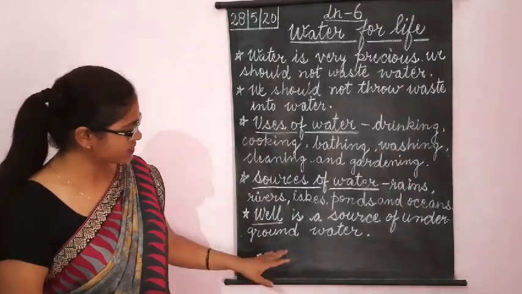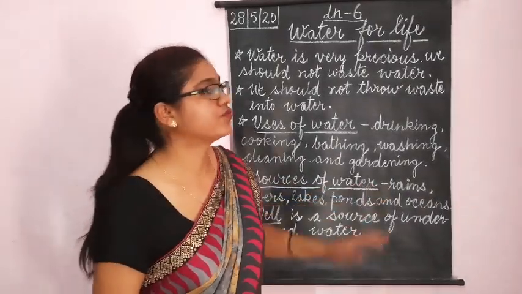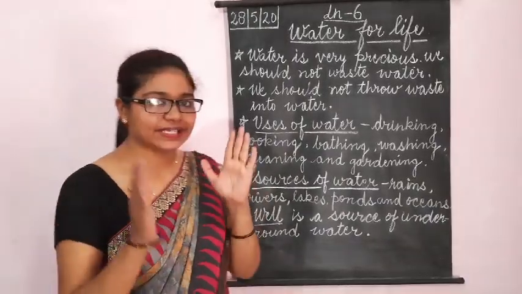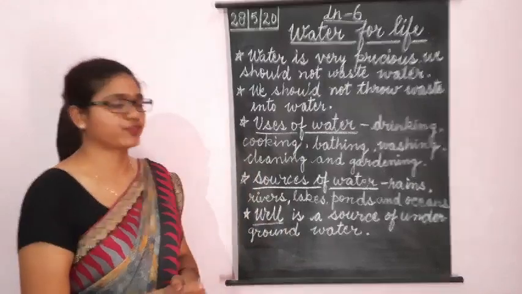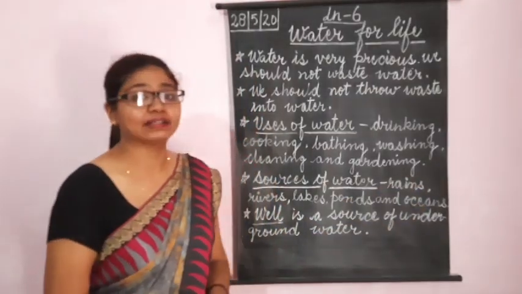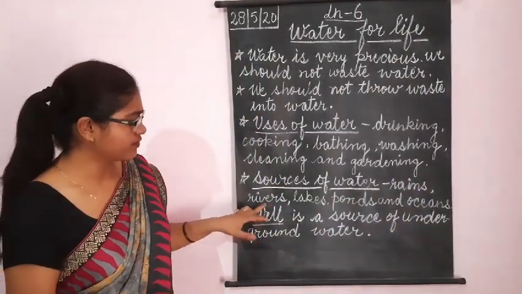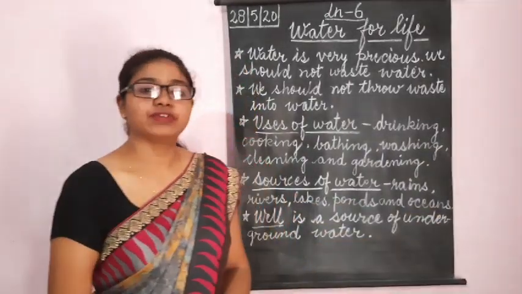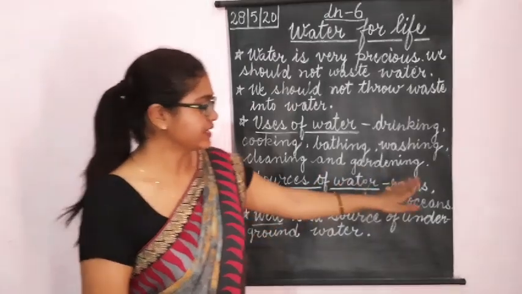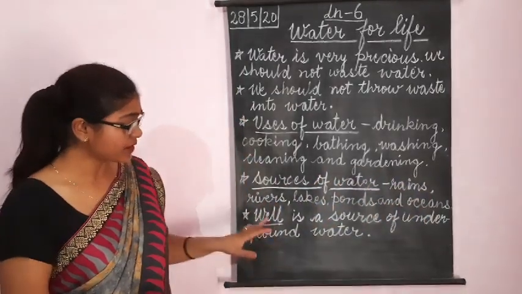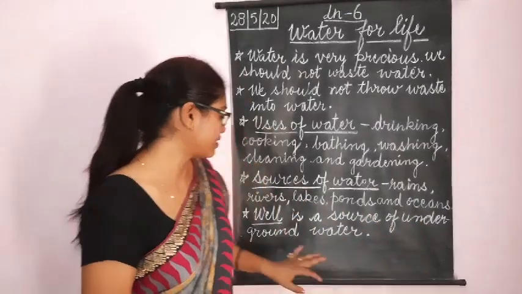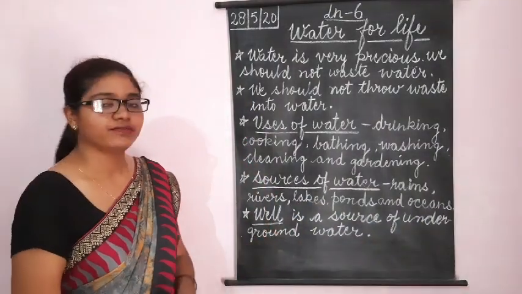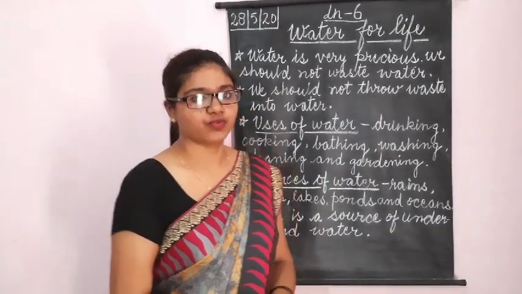Okay. Now the next thing is sources of water. We can get pure water from rain, and the other sources are rivers, lakes, ponds and oceans. We can get water from these places. Well is a source of underground water. What is the source of underground water? Well.